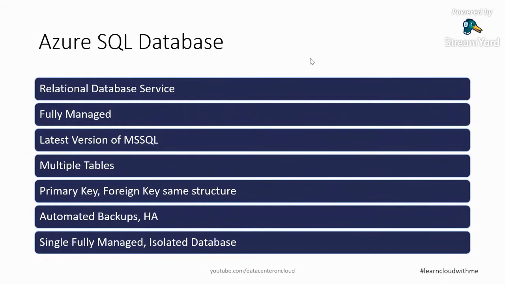But in that exchange, we are getting something which is tough to set up on infrastructure as a service. A few things I mentioned, like automated backup and HA, and even global replication, let's say for a read replica, we have the flexibility to quickly configure and set it easily. And as I mentioned, it is always the latest version of MS SQL. It is not that we can choose MS SQL 2012, 2014, 16, 17, 19. It is always up to the latest one, whenever Microsoft rolls out their new version.